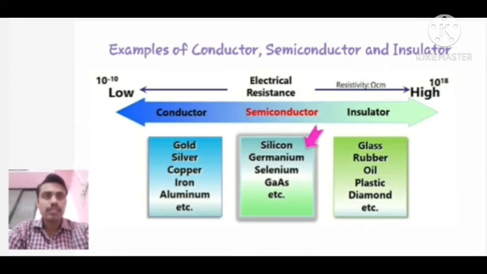And on the right hand side, where electrical resistance is very high, that means conductivity is low, because conductivity and resistivity are reciprocals of each other. That's why examples of insulators like glass, rubber, oil, plastic and diamond are there. And in the middle, for semiconductors, the electrical resistance is intermediate between conductors and insulators, and the examples are silicon, germanium, selenium and the last one is gallium arsenide. It is actually an alloy made up of gallium and arsenic.